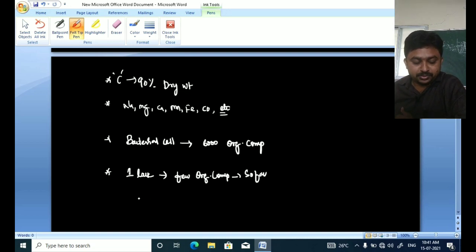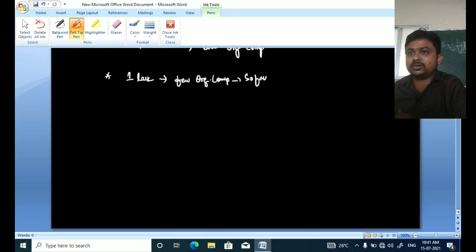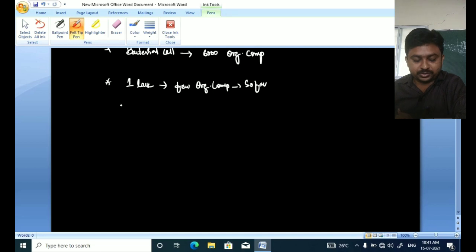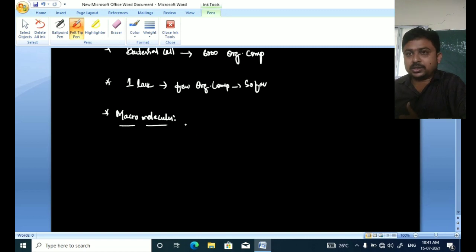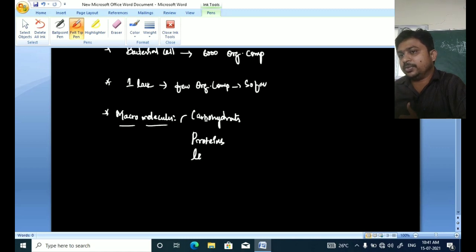Next, coming to the macromolecules. What are the various types of macromolecules and what are their functions? The macromolecules are the carbohydrates, proteins, and lipids.